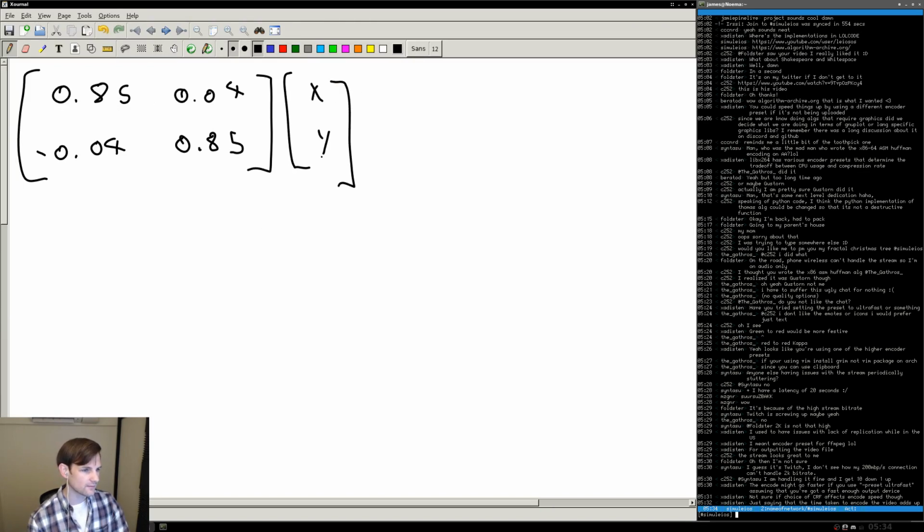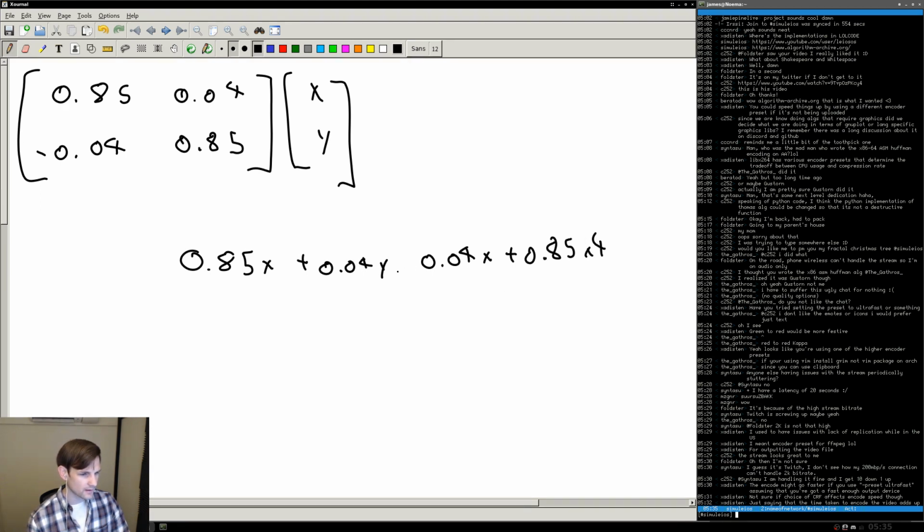So it's going to be 0.85 times x, 0.04 times y, plus negative 0.04 times x plus 0.85 times y.